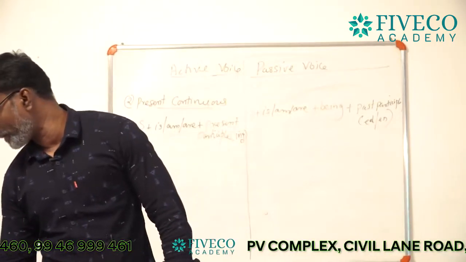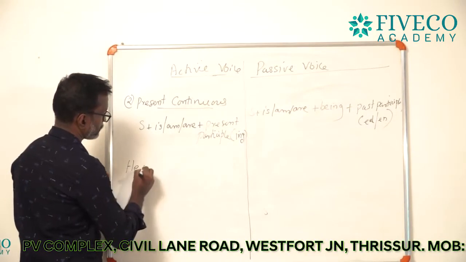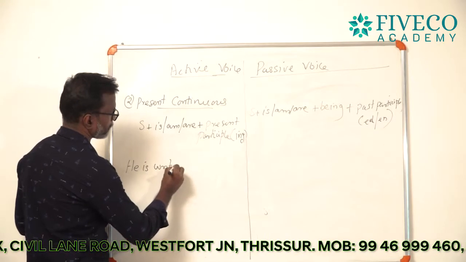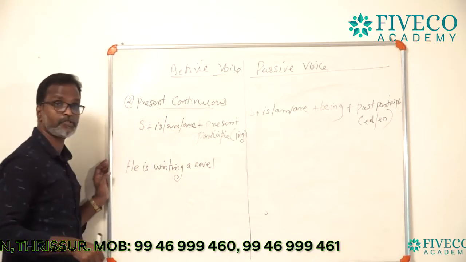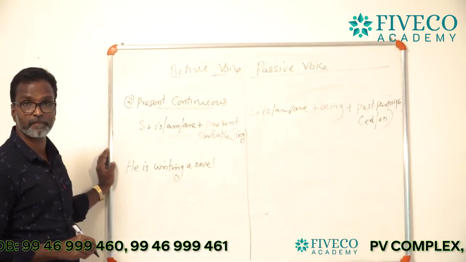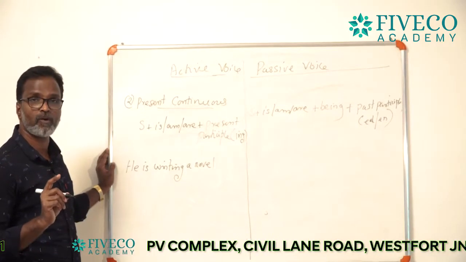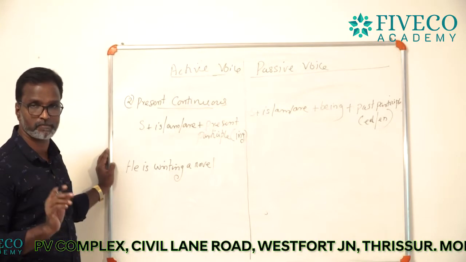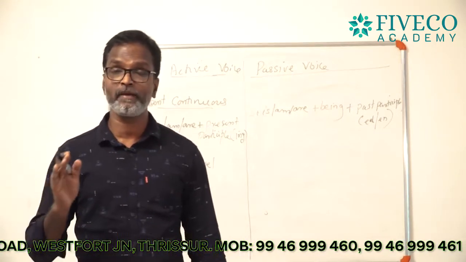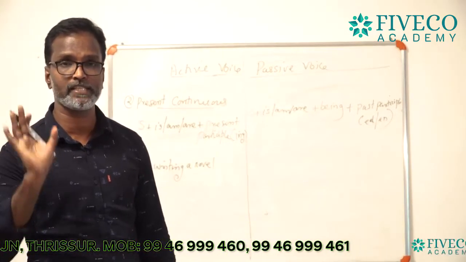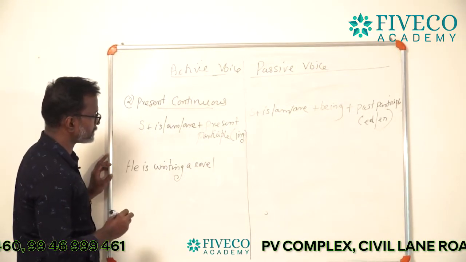And I shall give you one example. He is writing a novel. So, as I told you, what is the first step? The first step is that you want to mark what is subject, what is verb and what is object. If you are not done, you may make a mistake. That is why I tell you to do this as the first step.